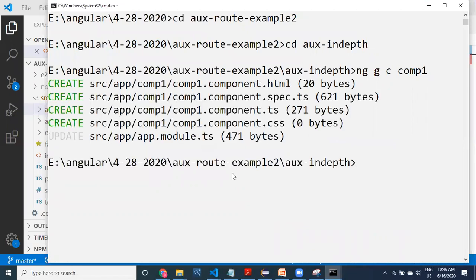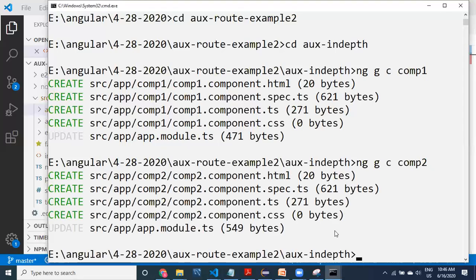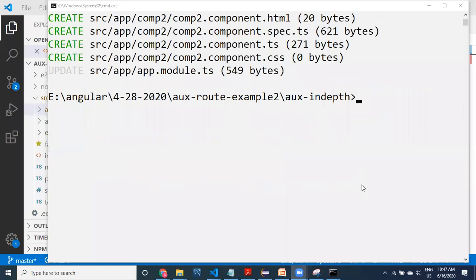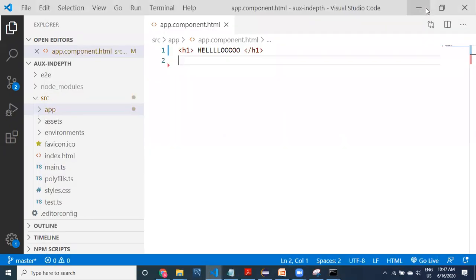Then another one, comp2. We have created two components, component 1 and component 2. Once the two components are created, next let us go to the default component.